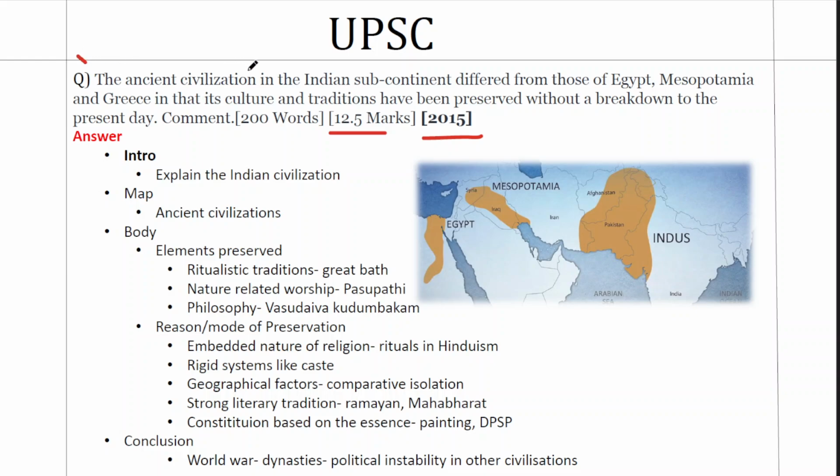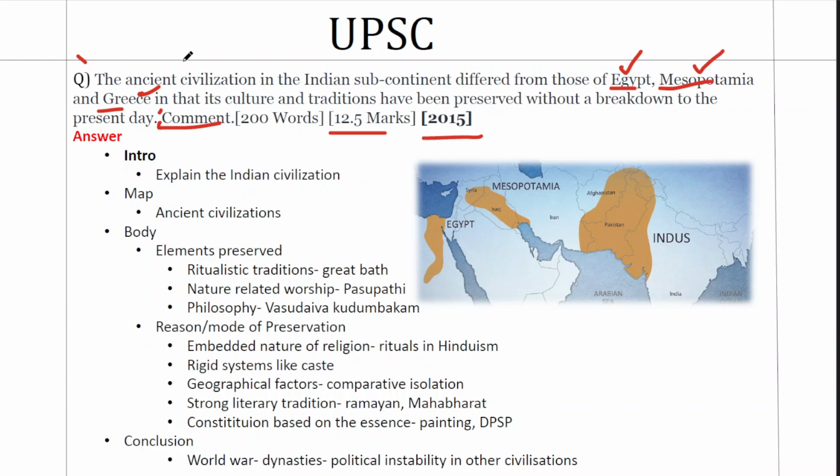The ancient civilization in Indian subcontinent differed from those of Egypt, Mesopotamia and Greece in that its culture and traditions have been preserved without a breakdown to the present day. Comment. So the structure is not directed by the question, it only says we have to comment on the statement given. And the statement talks about three distinct civilizations: Egypt, Mesopotamia, and Greece.